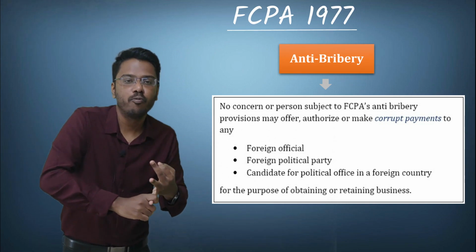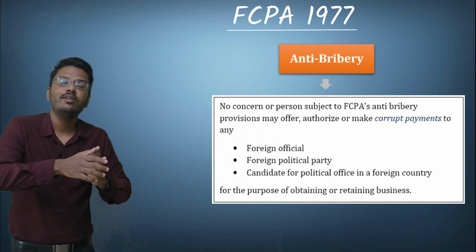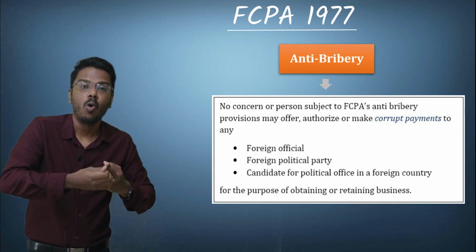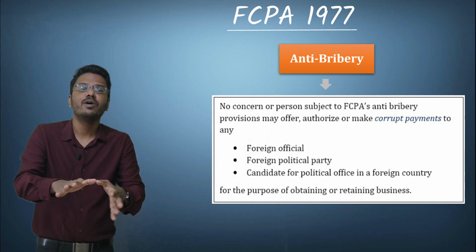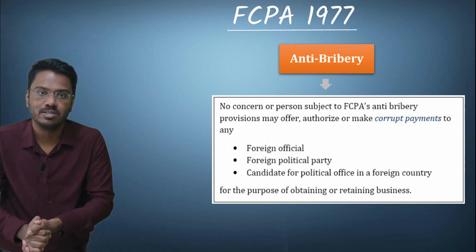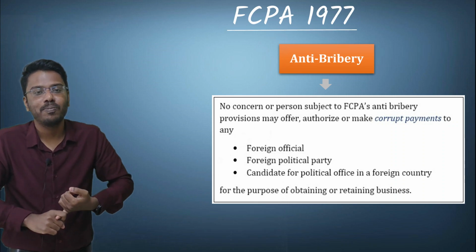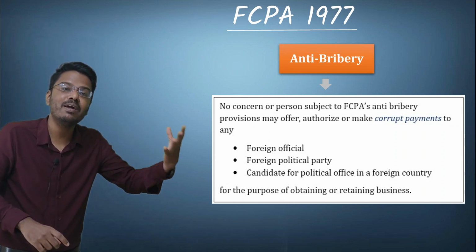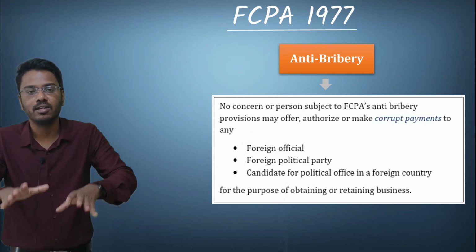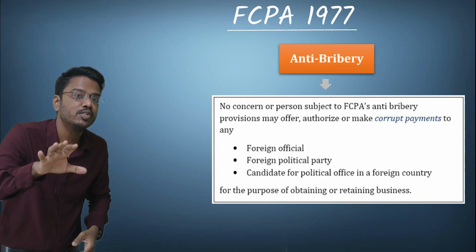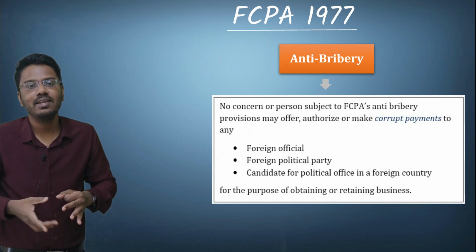To any foreign official. Here the term foreign official means foreign government official. To any foreign political party, or candidate of a political office in a foreign country, for the purpose of obtaining or retaining business. The FCPA states that if for the purpose of obtaining or retaining business, any payment has been made to these three parties, then that act shall be punishable under the provisions of FCPA. And the punishment of FCPA involves fine or imprisonment, or both fine and imprisonment.